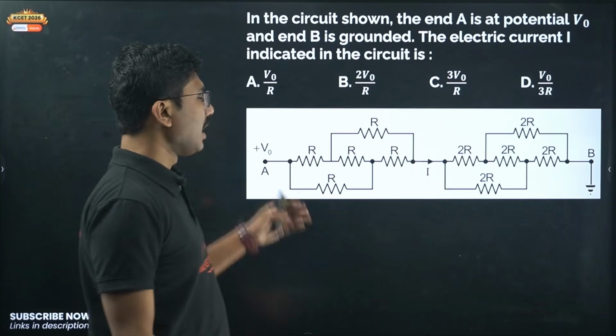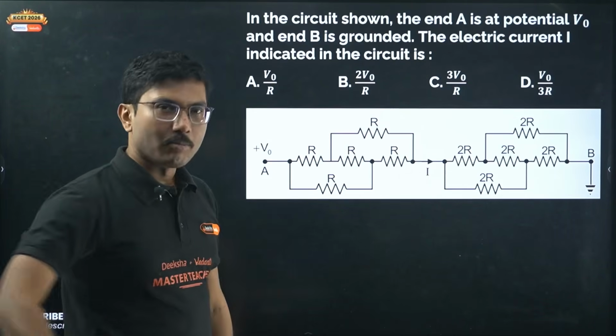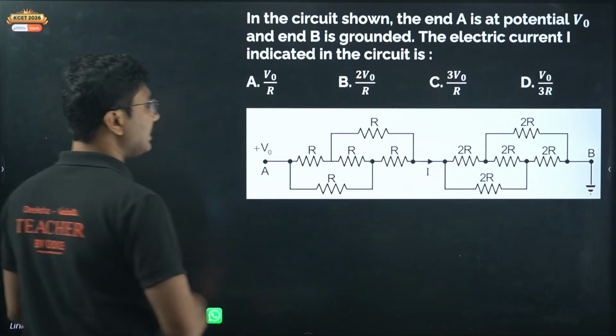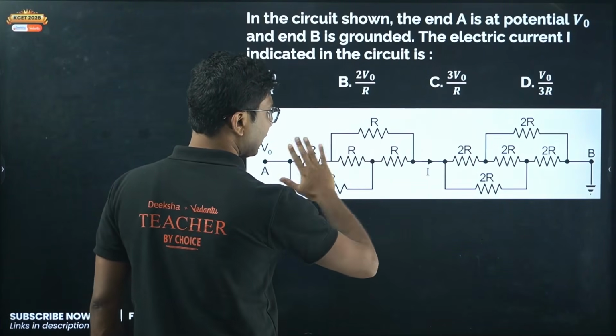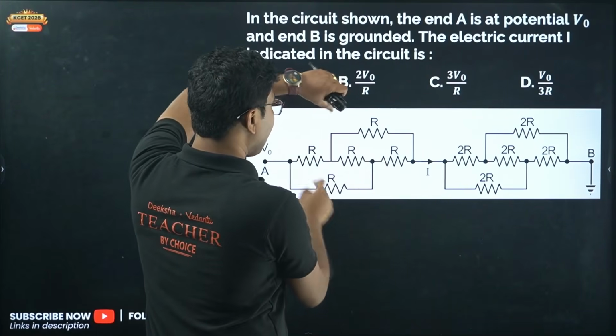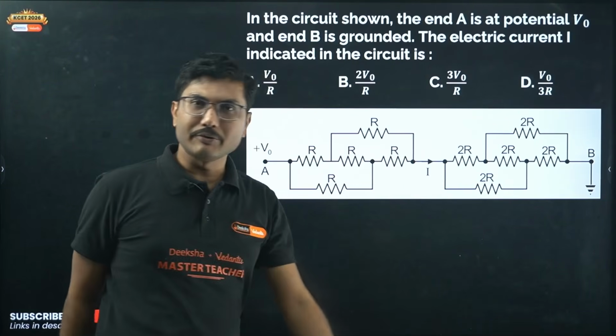Let's see one question. Now, Wheatstone bridge can be modified and can be drawn this way. So whenever you see this kind of structure, this kind of diagram, that means it's a Wheatstone bridge. You can take these two points and extend them, and you can redraw the diagram, and you will get a Wheatstone bridge.